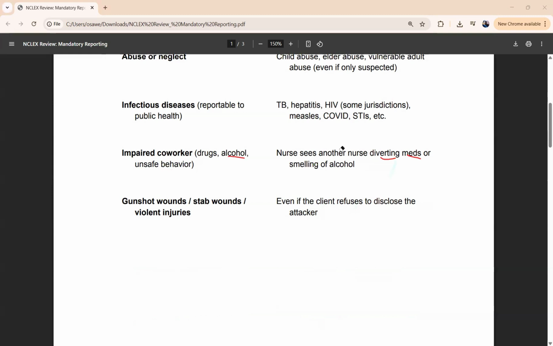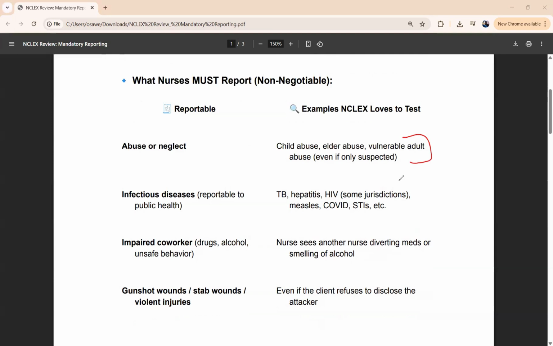Very important. A lot of students always ask, who are you reporting the situation to? Now, all you need to know on the NCLEX exam is this. NCLEX is not difficult. Once you've seen all this on the NCLEX exam, you know you need to report this, so just look for that answer that talks about report. NCLEX doesn't test who is the right person to report it to. NCLEX just wants you to report. So yes, that's that for that.